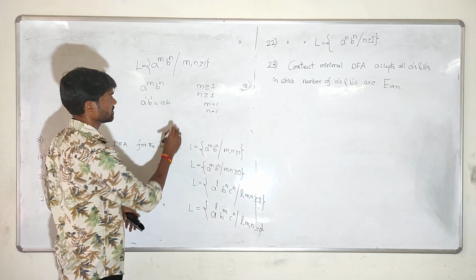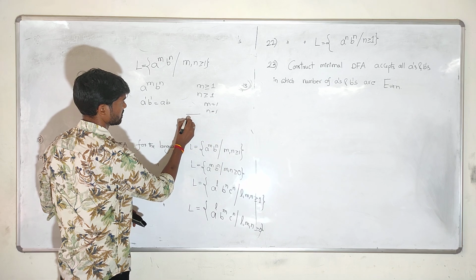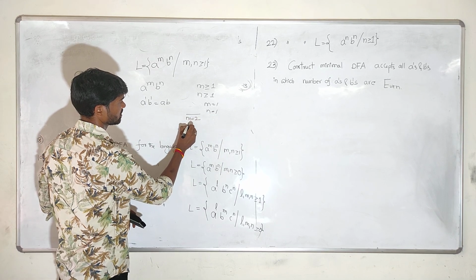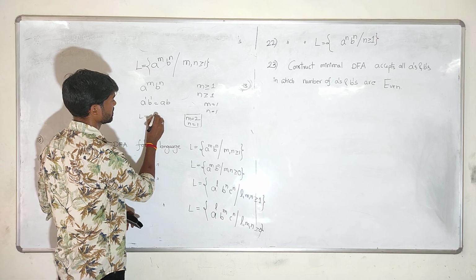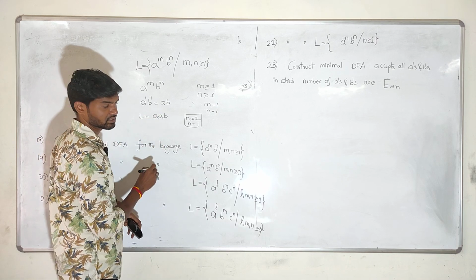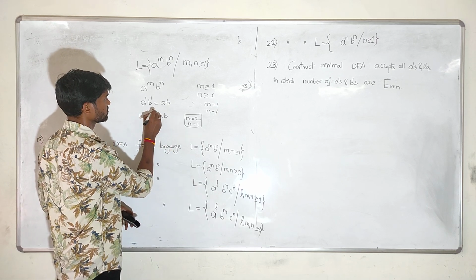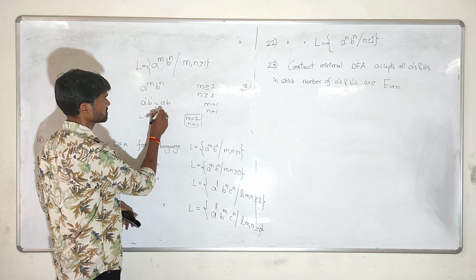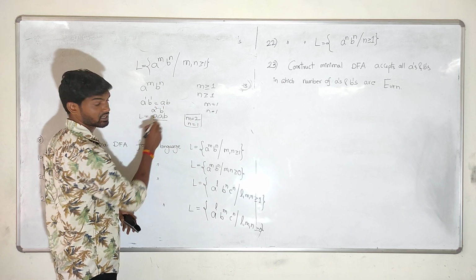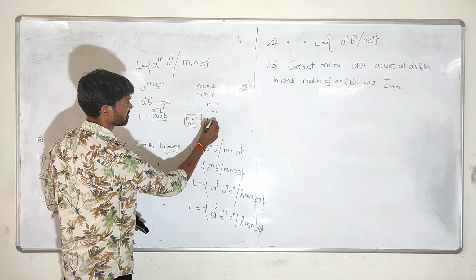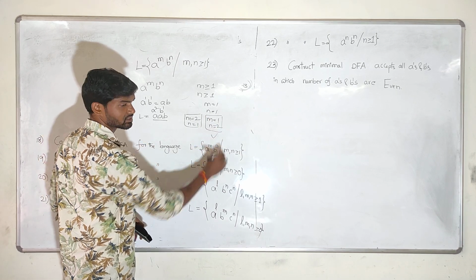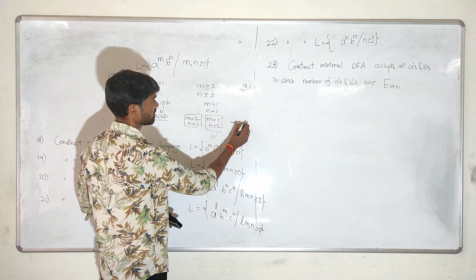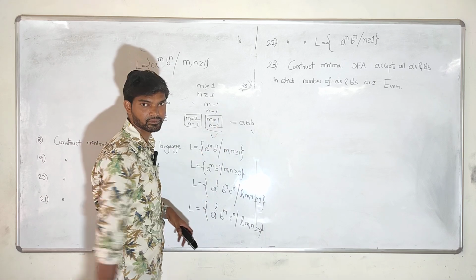Am I right? If I take M equals 2, N equals 1, then you will get the string AAB. Am I right? Why? M equals 2 means A square, N equals 1 means B power 1. Now, if M equals 1, N equals 2, in this case you will get the string ABB.